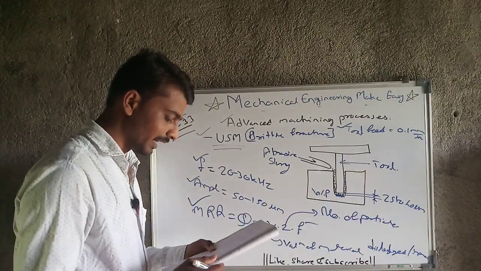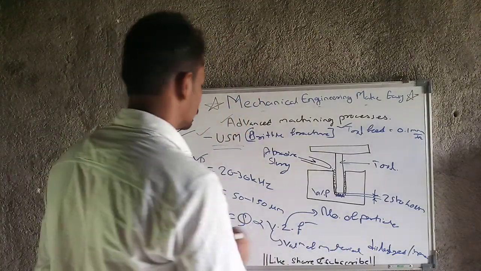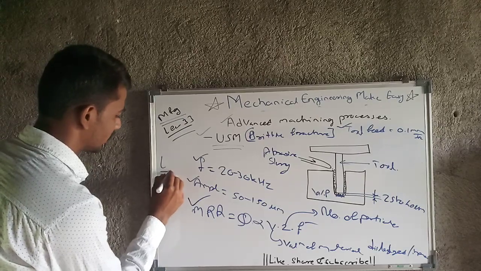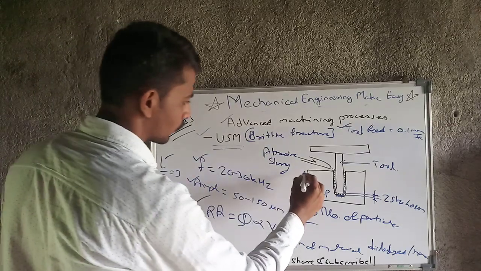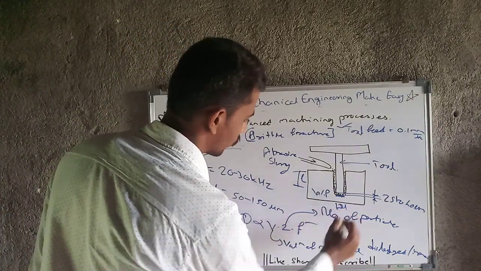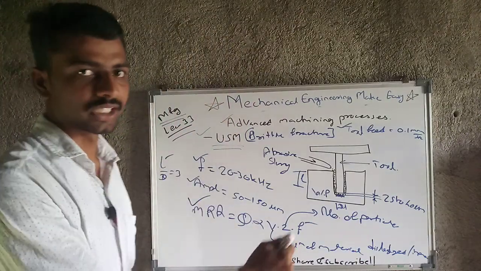Then the next parameter is L by D ratio, that is up to 3 only. What is L by D? L is nothing but the length of the hole that we can create, and D is nothing but the diameter of the hole. So the L by D ratio that we can reach is up to 3 only.